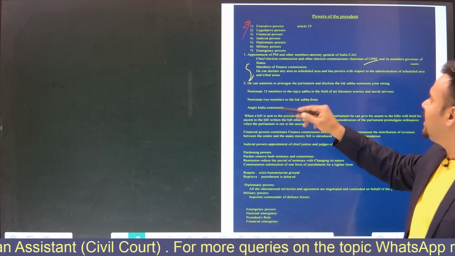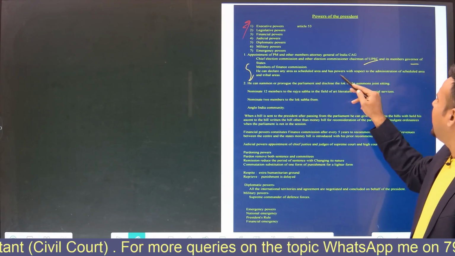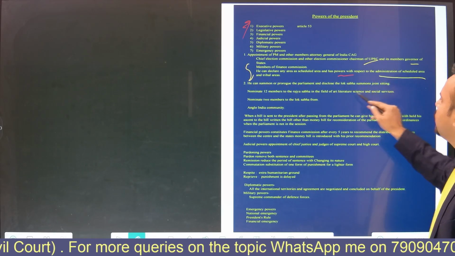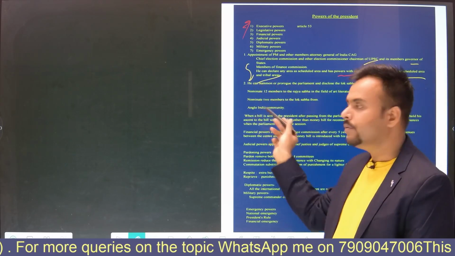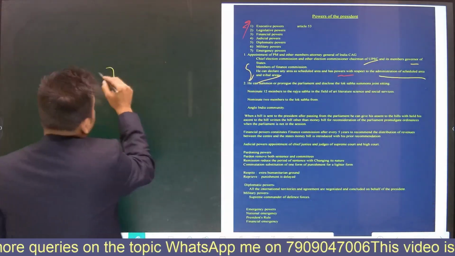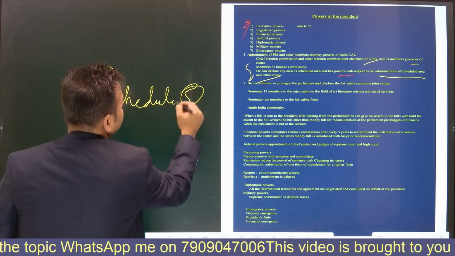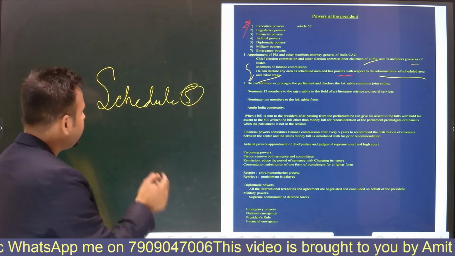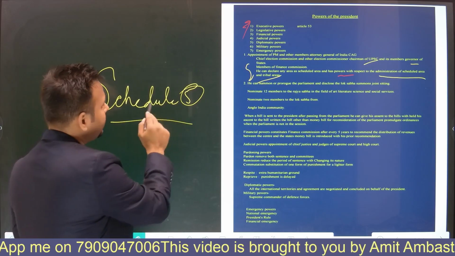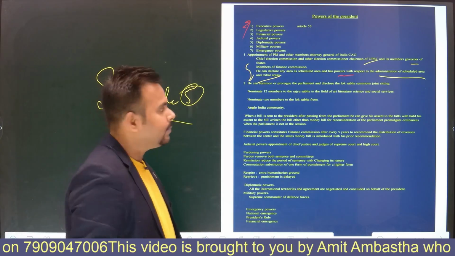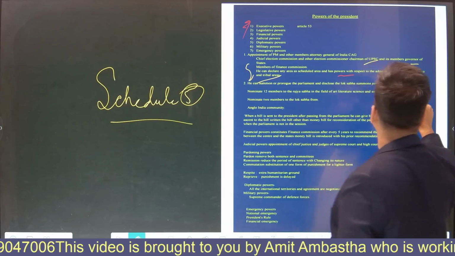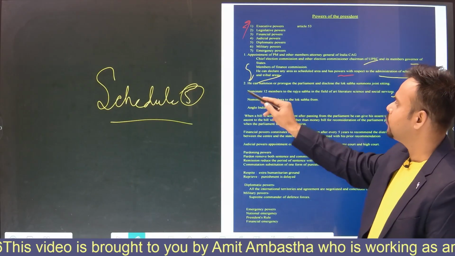He can also declare any area as a scheduled area and has power with respect to the administration of scheduled areas. See friends, scheduled area, Jharkhand already comes under Schedule 5 of our Indian Constitution. When we discuss the schedules, we will get to know some more information about Schedule 5. So here just confine to it. Move on to the next point.